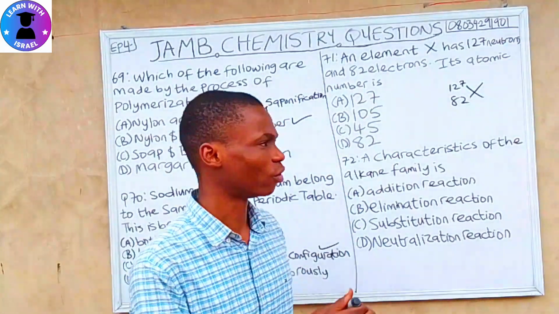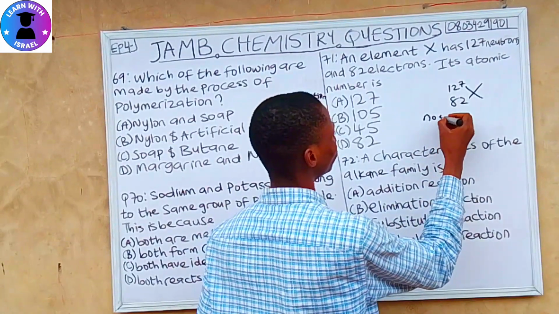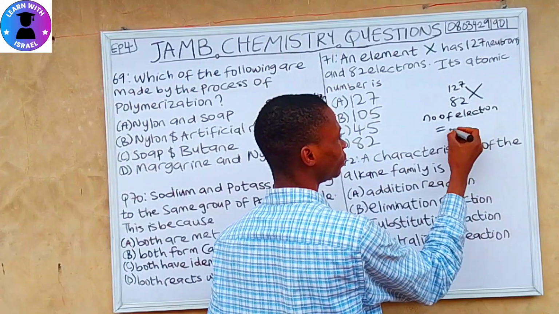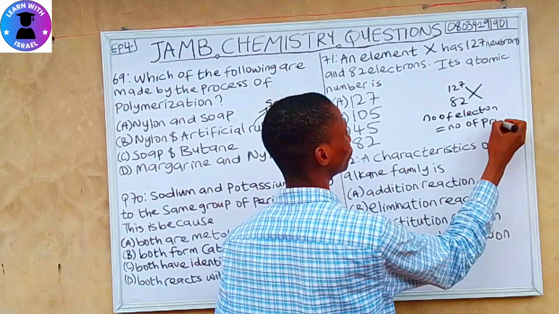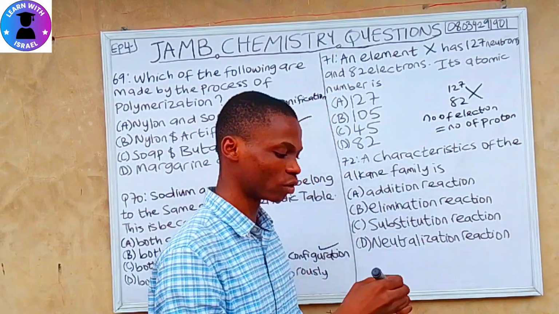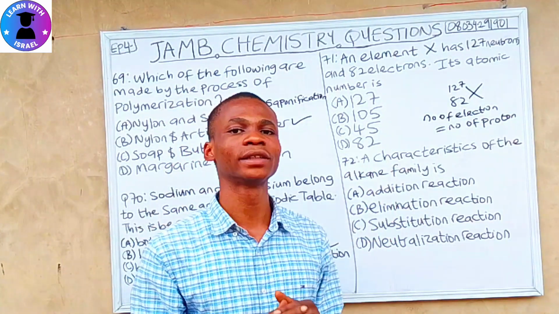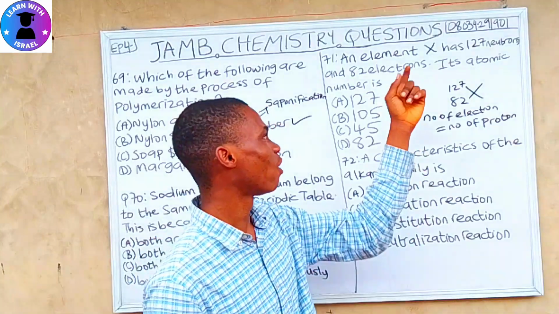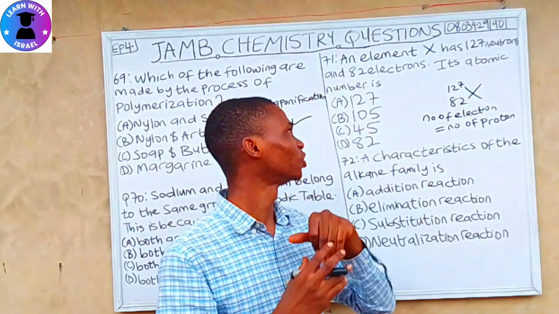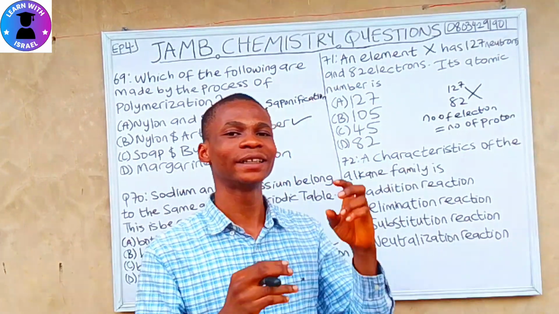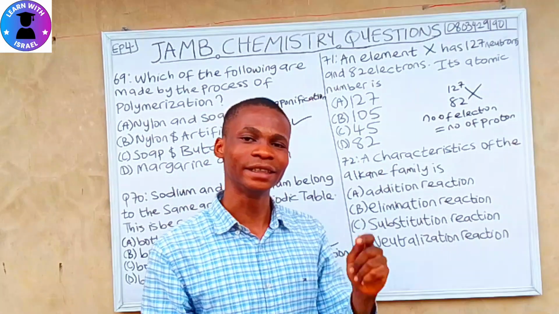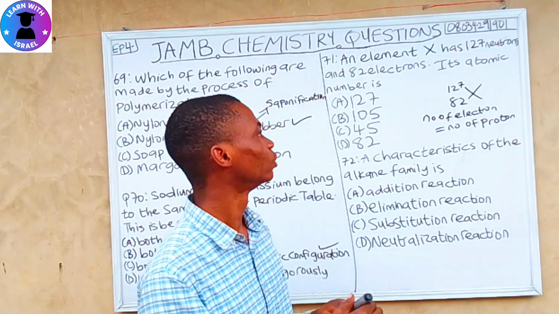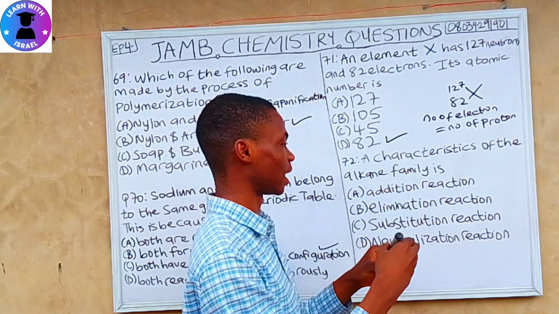The number of electrons also equals the number of protons. So we have 82 electrons, which also means we have 82 as the number of protons. And what's the definition of atomic number? Atomic number is the number of protons in the atom. So if we know the number of protons is 82, then 82 is the correct answer.